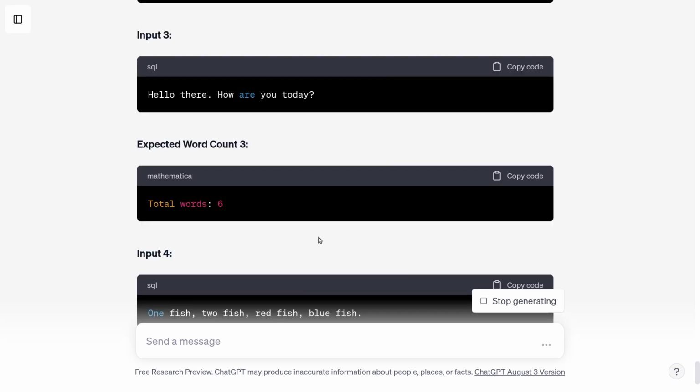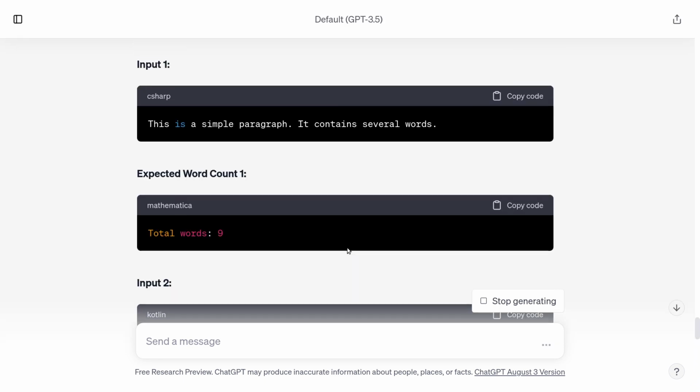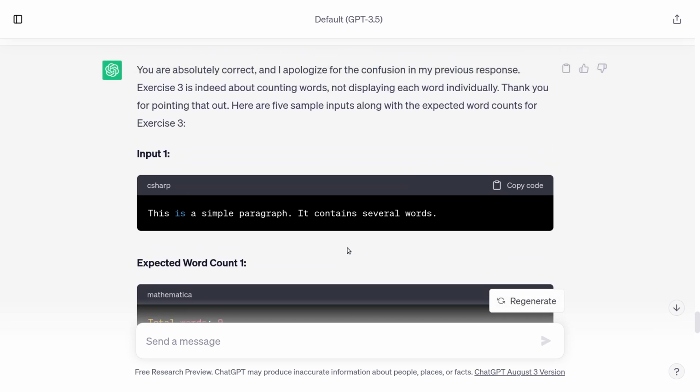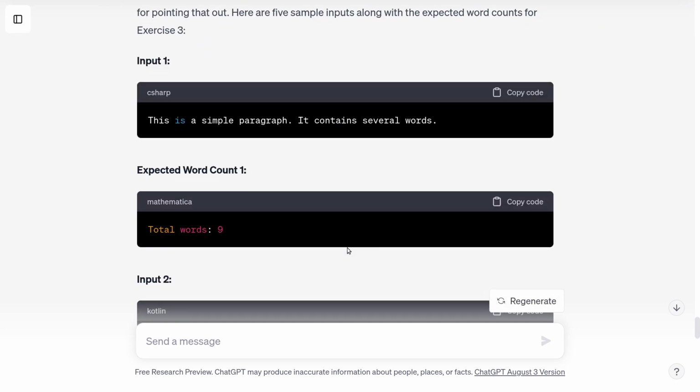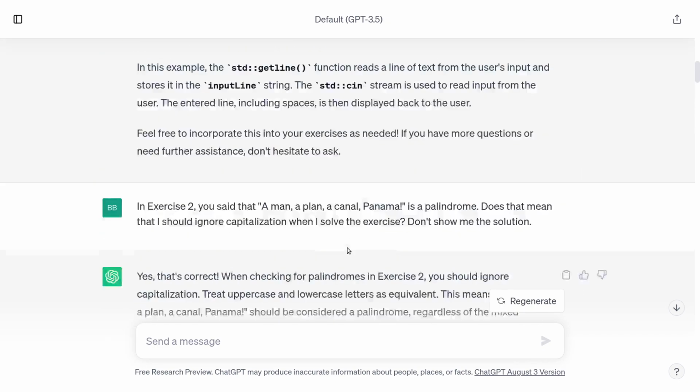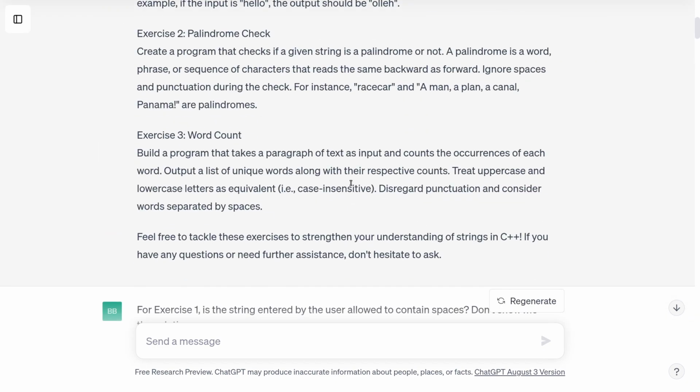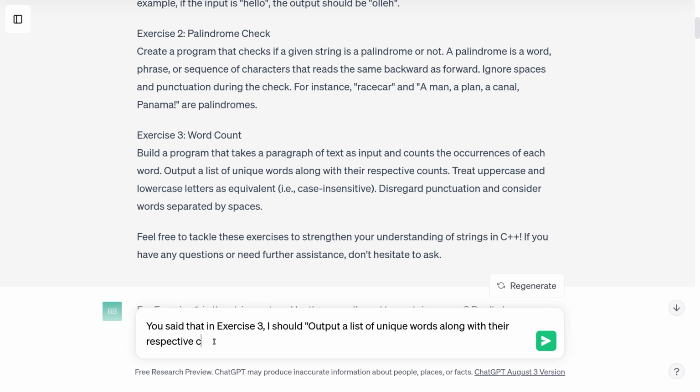Yeah, I don't really feel bad about correcting it here because it isn't paying enough attention. Okay, it looks like it's completely forgotten exercise 3. So I'm going to scroll all the way up. As far as I remember, the point of exercise 3 is to count the list of unique words and their respective counts. You said that in exercise 3, I should, and I'll just quote it back to itself, output a list of unique words along with their respective counts. Your output does not meet that criteria.